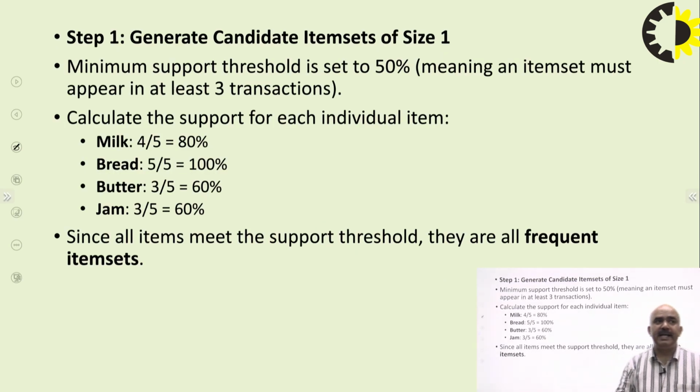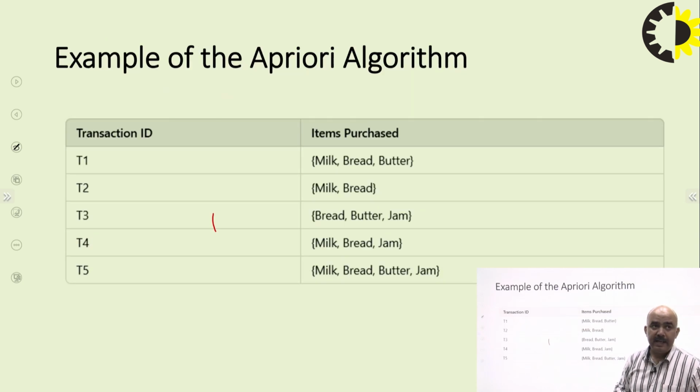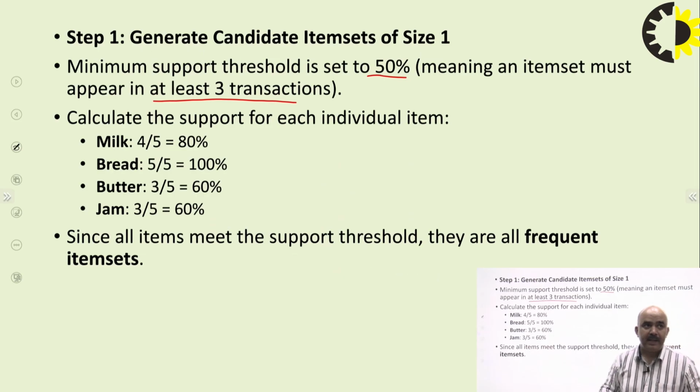So the first thing is we have to generate an item set of size 1, and we say we have a 50% minimum support threshold value. It means the item set must appear in at least 3 transactions. Let's suppose milk: this milk has to be present at least 3 times. Okay, so we calculate the values individually.